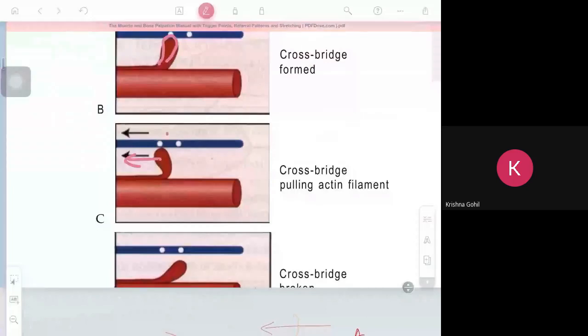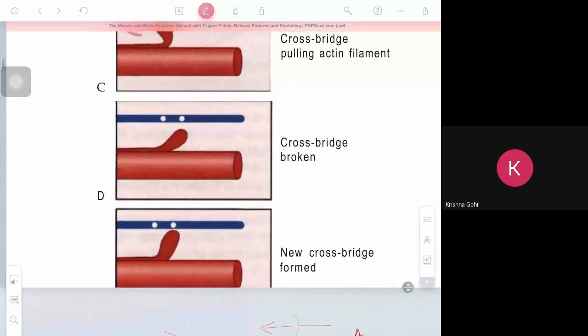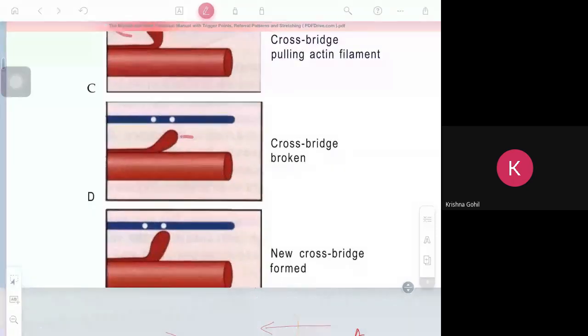And if you require more contraction, then it should release and contact another point, and then further it will slide. First the cross bridge is formed, then the sliding will occur.